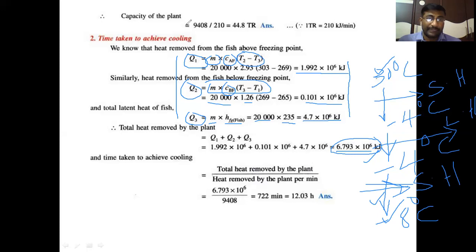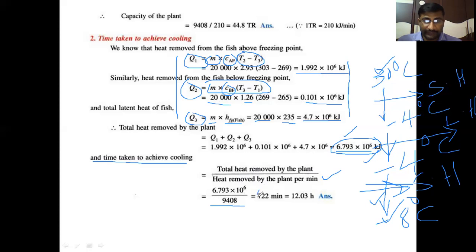But our plant capacity is 9,408 kilojoules per minute. Every minute, the plant is removing only 9,408 kilojoules. Therefore, the time taken to achieve the cooling is the total heat removed divided by the capacity of the plant, that is, the heat removed by the plant per minute: 6.793 into 10 to the power of 6 divided by 9,408.